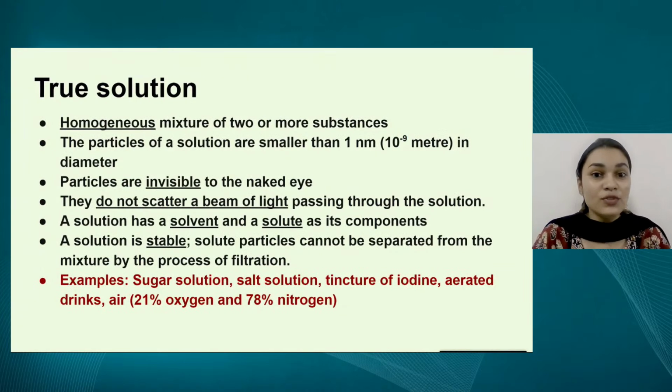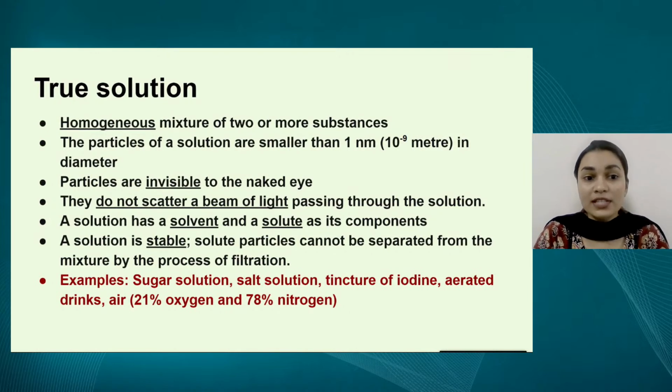We begin with the true solution, and first of all we should know that a true solution is a homogeneous mixture of 2 or more substances. That means the components of a true solution are evenly distributed throughout the bulk of the medium. The size of the particles is smaller than 1 nanometer in diameter. They are so small that these particles cannot be seen by naked eyes, and they also do not scatter a beam of light that passes through the solution.